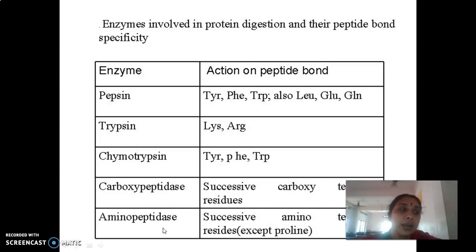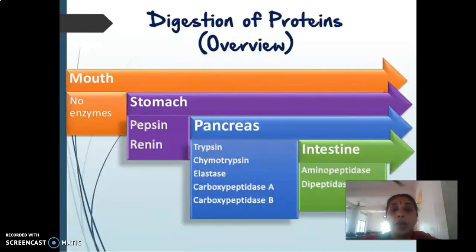Right? Now they are entering the absorptive stage. All the protein molecules have undergone complete digestion. They are all split up into individual amino acids, and they are now ready for absorption. So this is an overall flow chart of the digestion of proteins. In the mouth, there are no enzymes capable of carrying out the digestion, so nothing is happening for the protein part of the dietary sources.